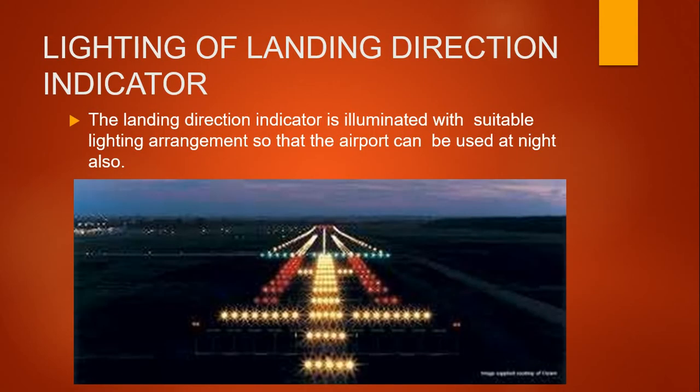So the next thing is lighting of landing direction indicators. From the name itself, it is clear what it is used for. The landing direction indicators are illuminated with a suitable light arrangement so that the airport can be used at night also. The figures indicate the lighting provided for landing directions in an airport.